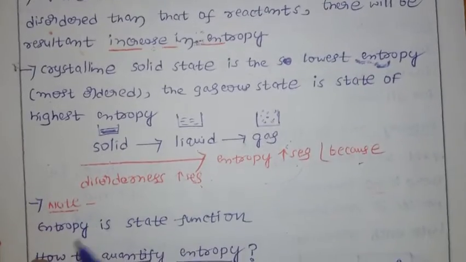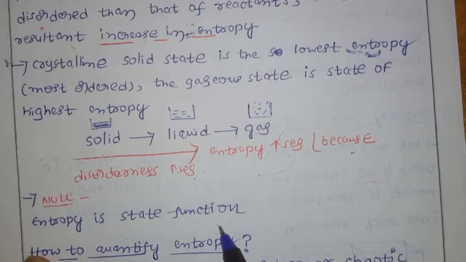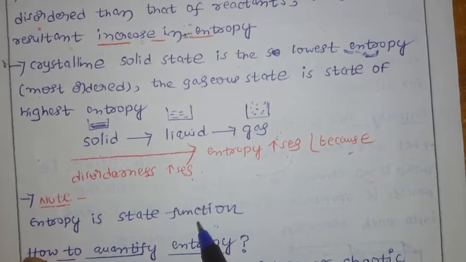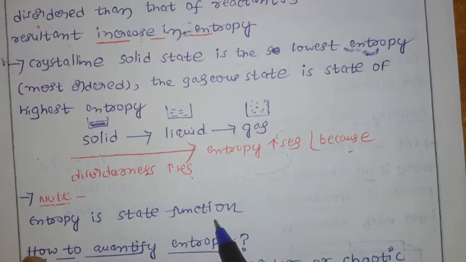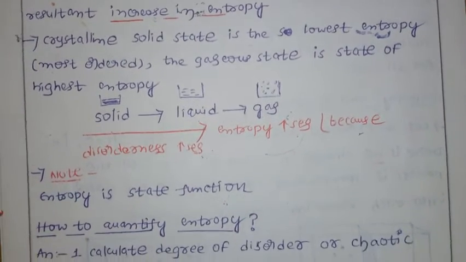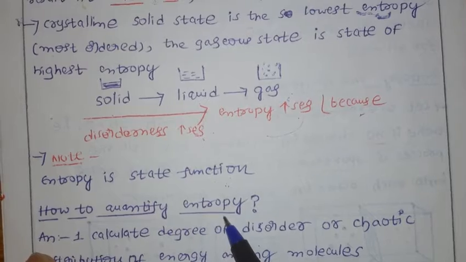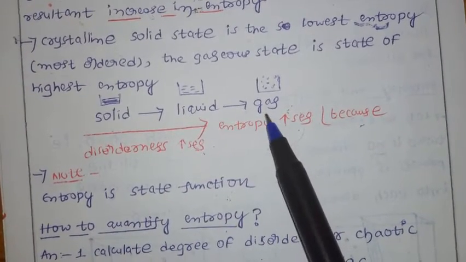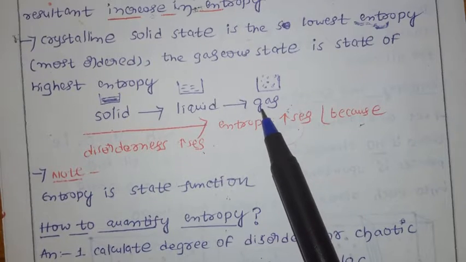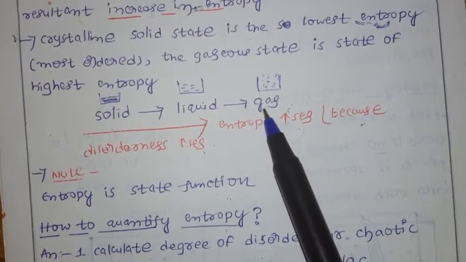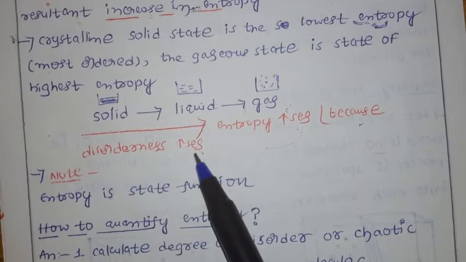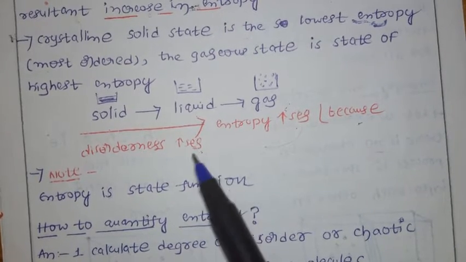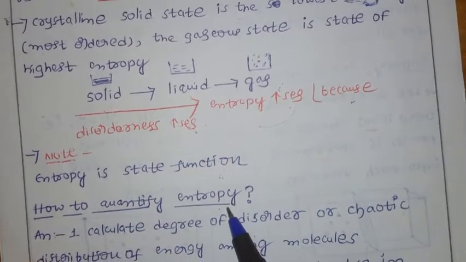Note that entropy is a state function. Already we discussed delta S: being a state function means it depends only on the initial and final states, and not on the path. Next, how to quantify the entropy? Every time we say disorder increases and entropy increases, but how much? That we have to quantify. Now let us see how to quantify the entropy.